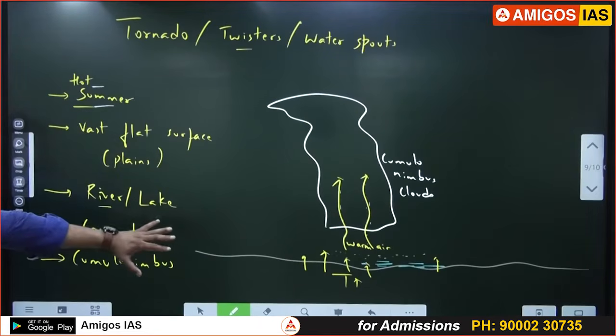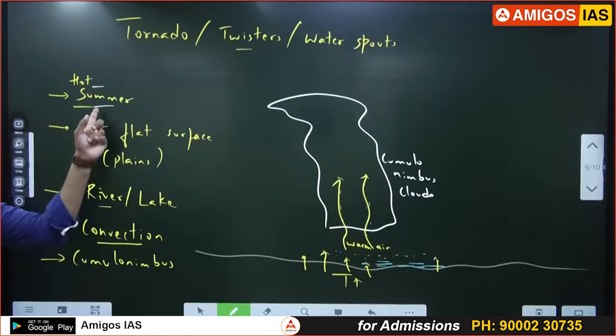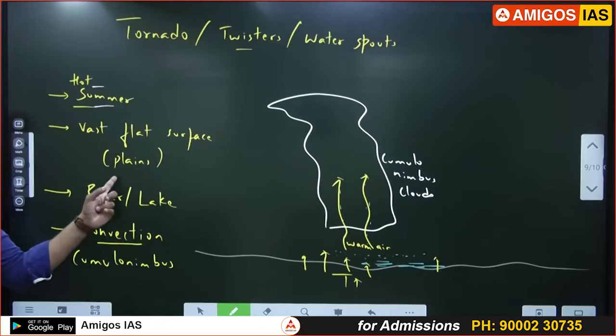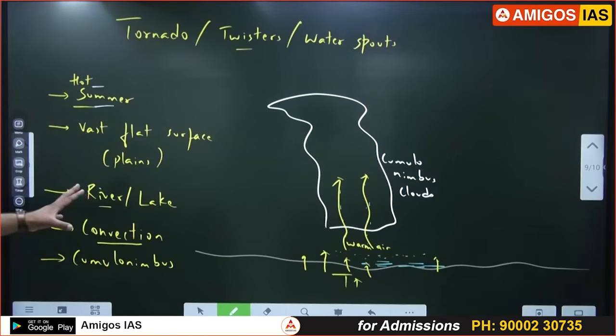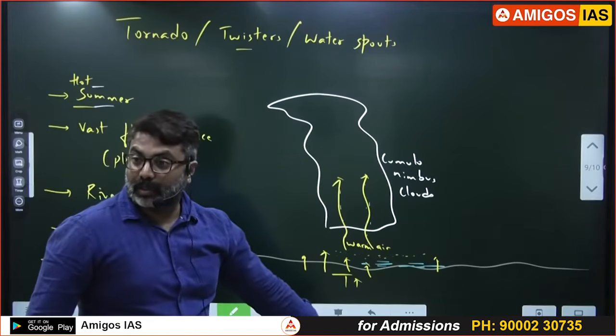First is this. Warm afternoon, summers, vast flat surface, plains, rivers or lakes. Water bodies should be there to supply moisture. Convection will happen. Then what cloud is formed? Cumulus cloud. These are the first conditions. Once this effect starts, it will begin somewhere in the evening, 4 o'clock, 5 o'clock. It will go on up till night, 10 o'clock, 11 o'clock in the night, till it dissipates, till all the moisture comes down.